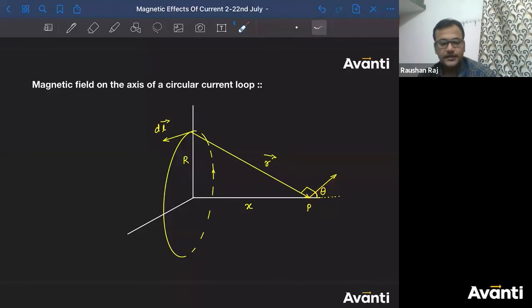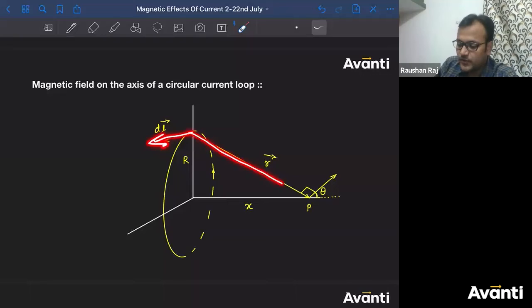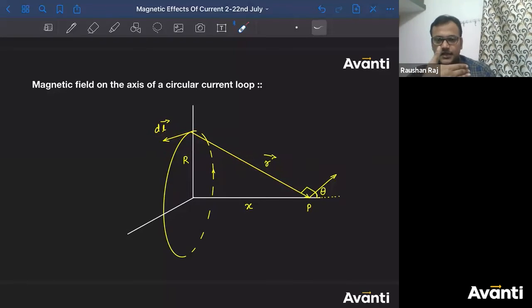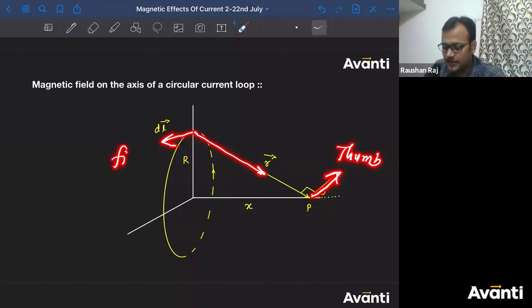How do you get this? Direct your right hand fingers along this direction in such a way that the palm should be facing in this way. करके देखो. अंगूठा किधर दिखेगा? ऐसे किया ना? Palm को ऐसे करके देखो. See, I can't show this on the webcam. You can understand this. Direct your right hand fingers in this direction and direct your palm in this direction. So क्या मिलेगा? This will be the direction of thumb. This is the finger and this is the palm face.